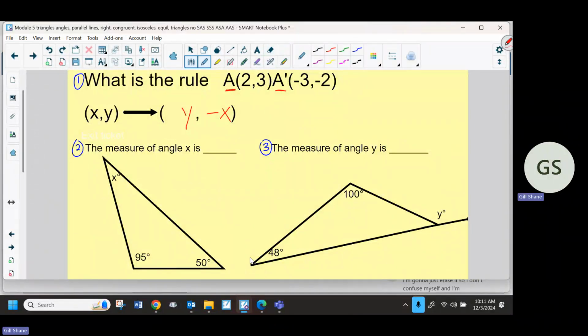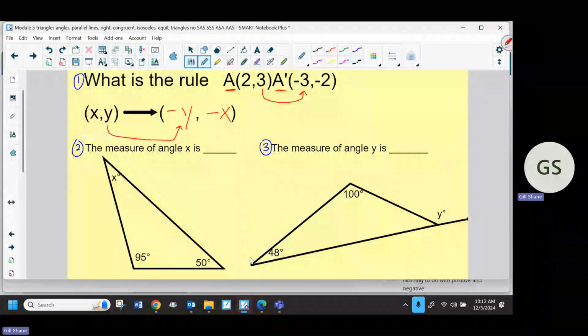And I'm going to do the same thing now with the 3. So the 3 was here and it went to there. Well, that represents the same thing as that Y going to there. And I asked myself the same question. Did that 3 change sign? Change signs, right? It was positive 3. It went to negative. So again, I don't care that it went to negative. That's not why I'm doing this. I asked, did it change signs? The answer is yes. That's when you put the negative. Again, nothing to do with positive and negative. Changing signs is the question.